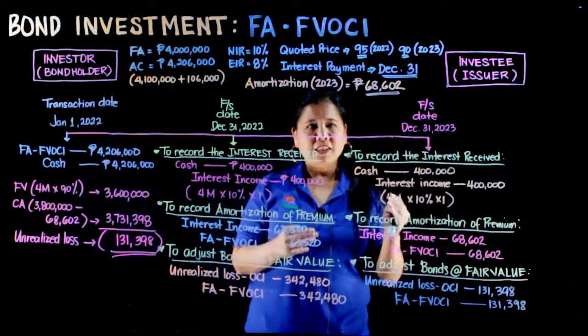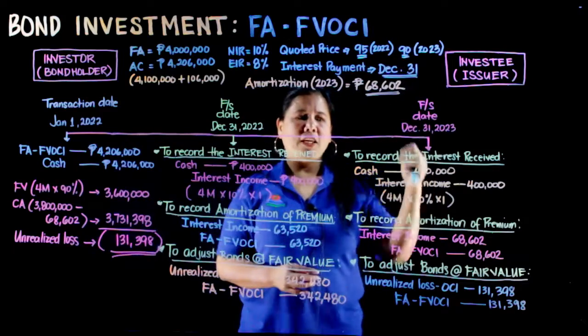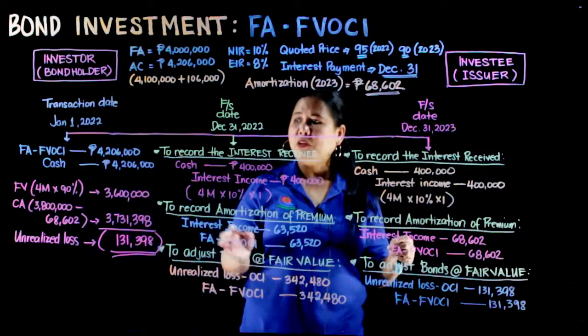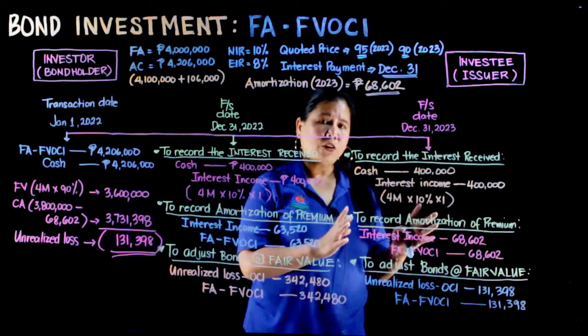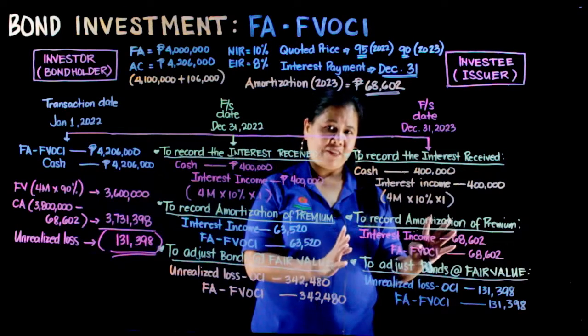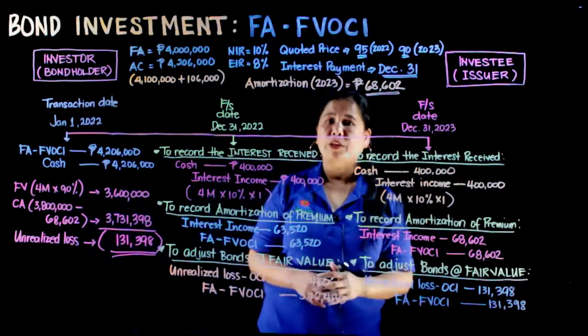Ang ating ending balance ng ating account na FVOCI ng investment ay 3,600,000. Yan ang magiging value ng iyong investment na financial asset, FVOCI, at fair value on December 31st, 2023.